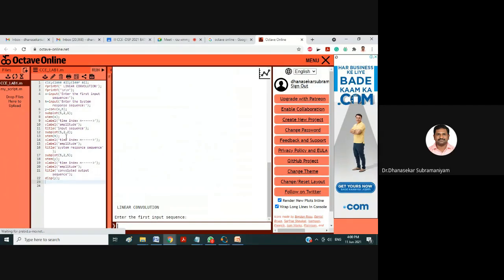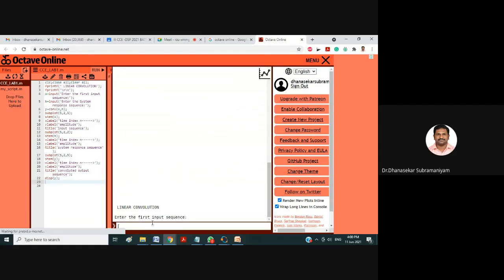Once you run the code, if you have any errors, they will appear in the command window at the bottom. I don't have any error here, so it's directly asking to enter the first input sequence. In the Octave command window, I'm giving the first input sequence 1, 2, 3, 1.